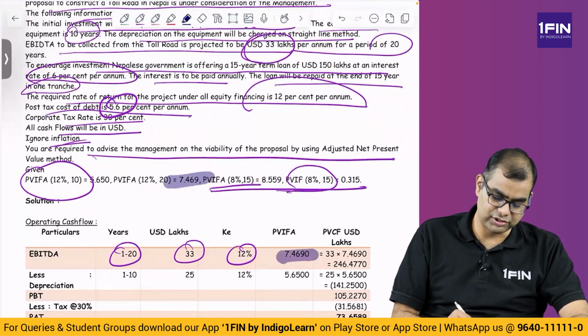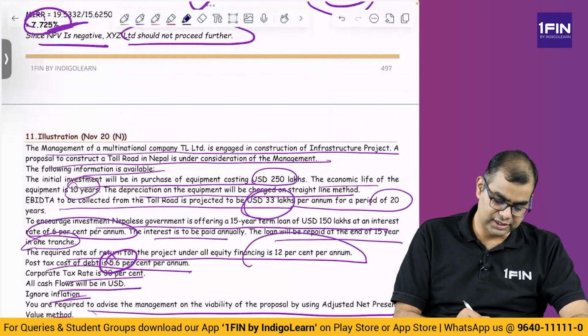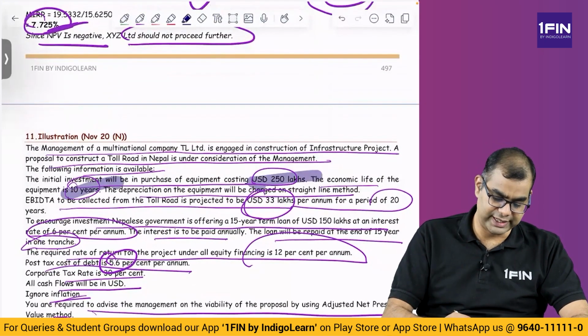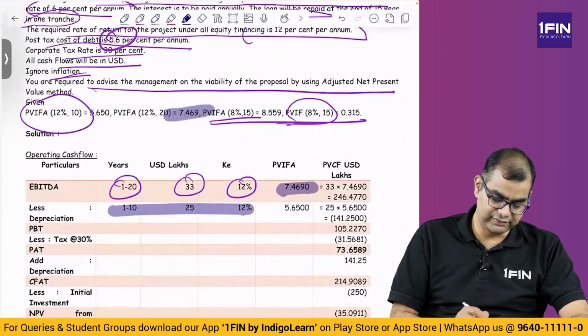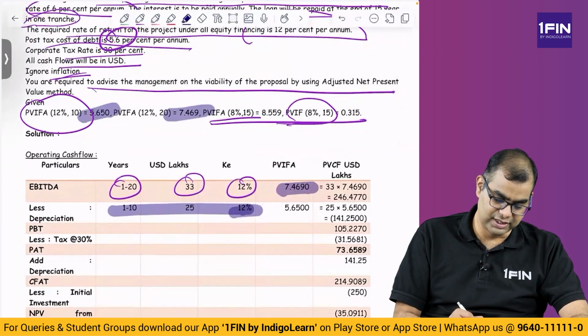So it will take 7.469. This is the inflow. Then you subtract depreciation. Depreciation is how much? You have a 250 investment, divided by 10, so 25 each year over only 10 years. And 12% for 10 years, they have given it: 5.65.